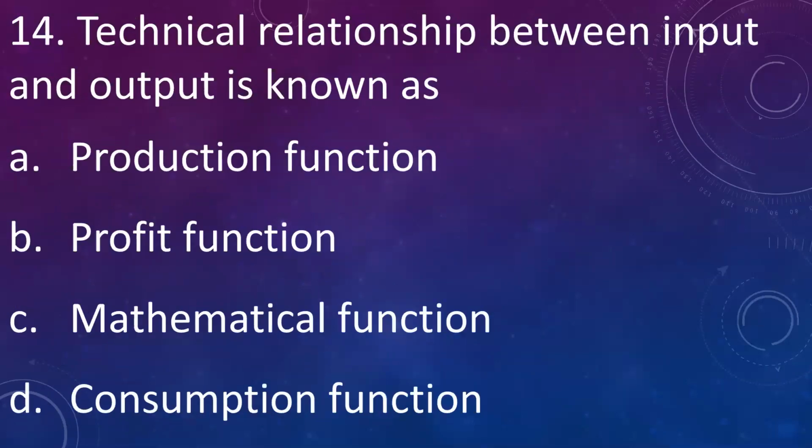Then the technical relationship between input and output is known as: A. Production function, B. Profit function, C. Mathematical function, D. Consumption function. Answer is production function. Production function is the technical relationship between the input and output.